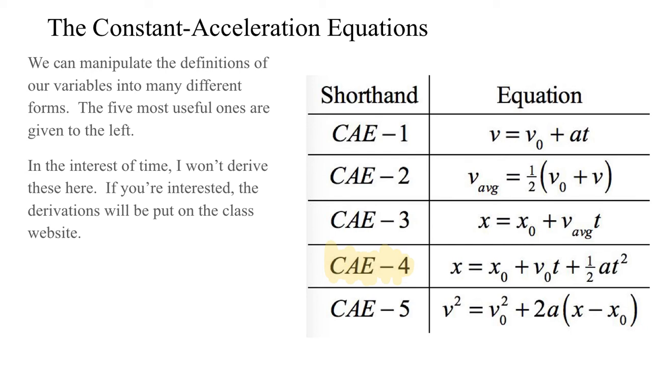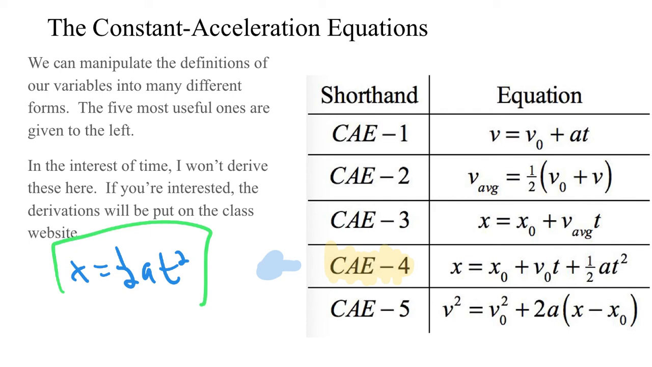Notice there's a very special case. If you start at the origin at rest, which is again very special, then you get that x is 1/2 AT squared. And this thing comes up a lot too, and you'll get used to it. Do keep in mind that while it's a useful thing, it is a special case where we start at the origin at rest.